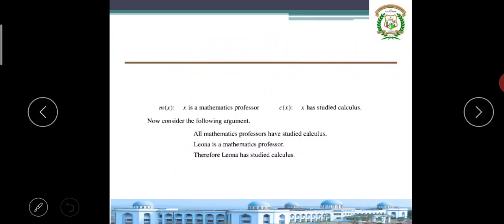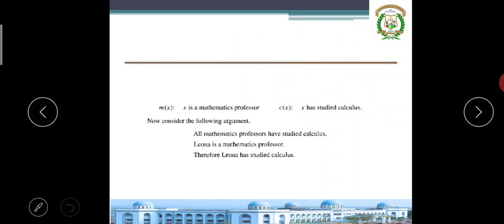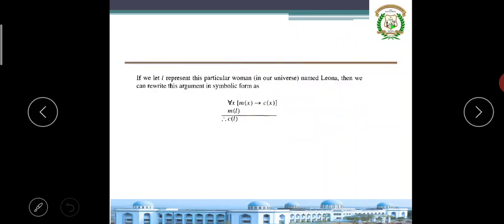Therefore Leona has studied calculus. Professor studied calculus, I am writing C of x. Leona studied calculus, I write C of L. So the first statement is: all mathematics professors studied calculus. I can write that as all M of x implies C of x. The second one is: Leona is a mathematics professor.